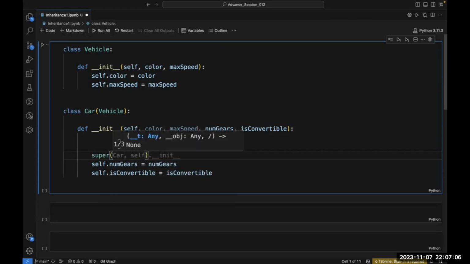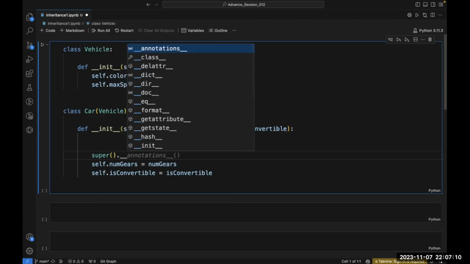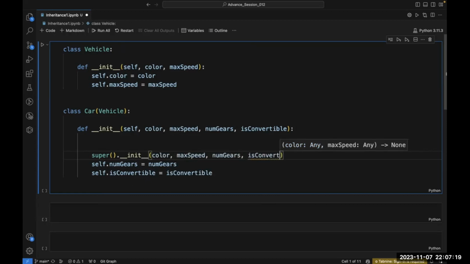Super, parenthesis, thereafter dot __init__, then I have to write color and max speed here. Now what will happen?